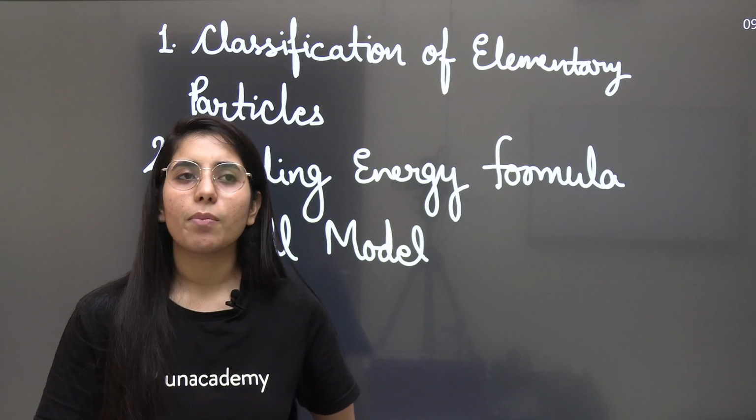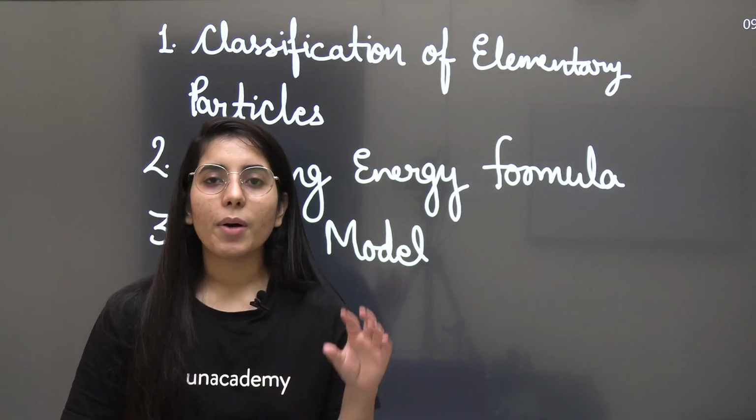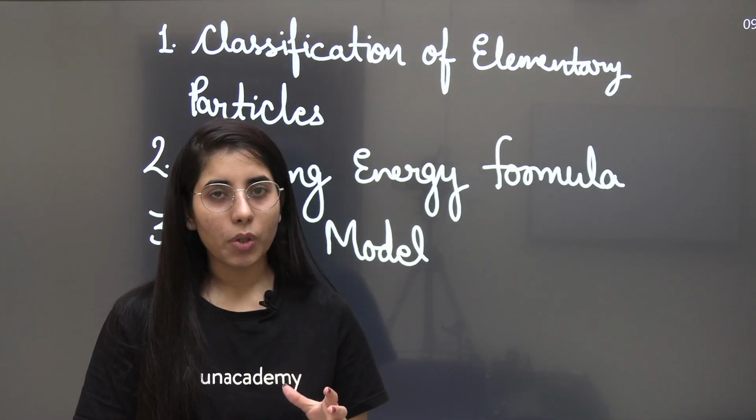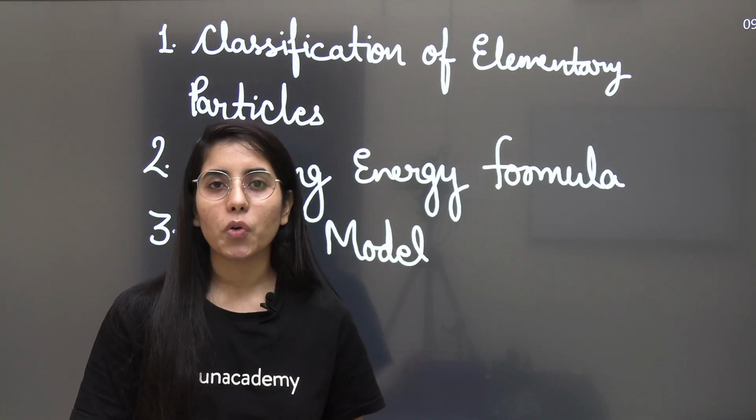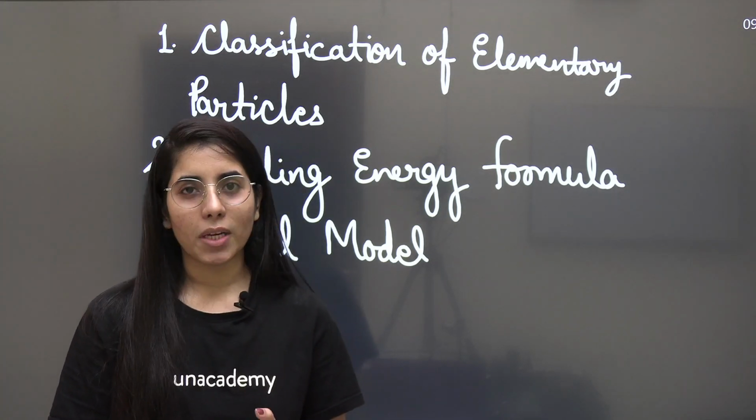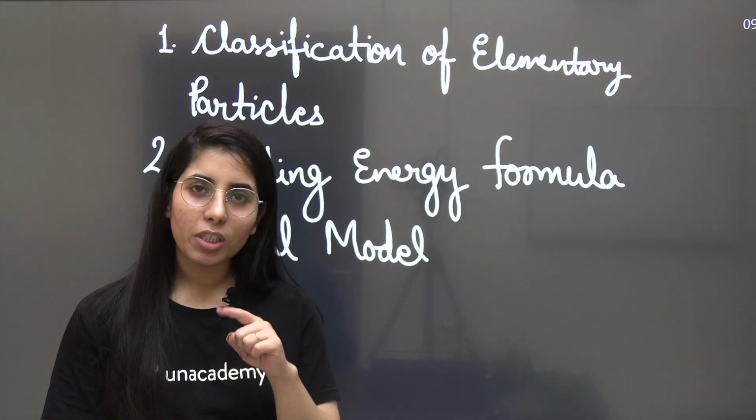What are these magic numbers basically? They tell you about the stability of a particular nucleus depending on the number of protons and neutrons present in the nucleus. So when you prepare it, you will get to know about that.